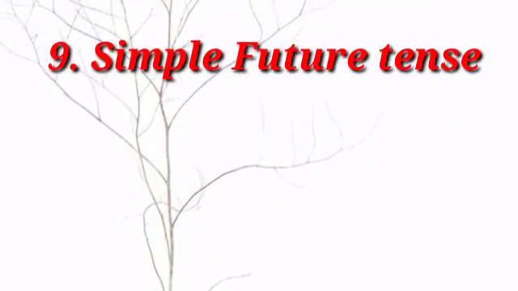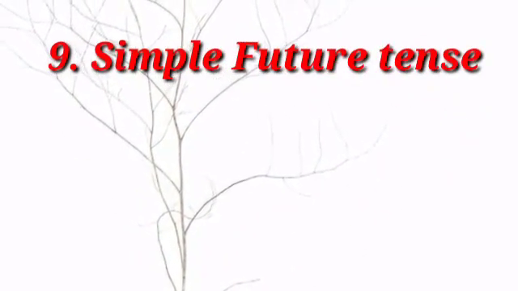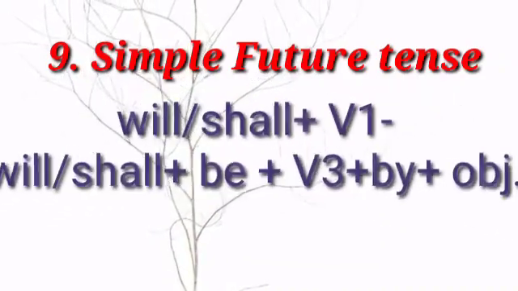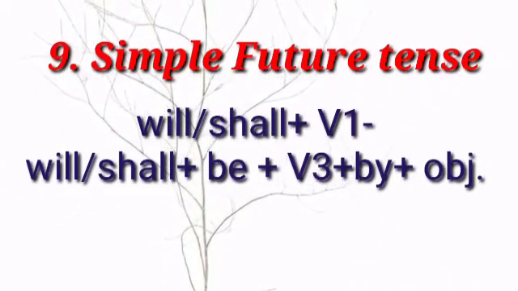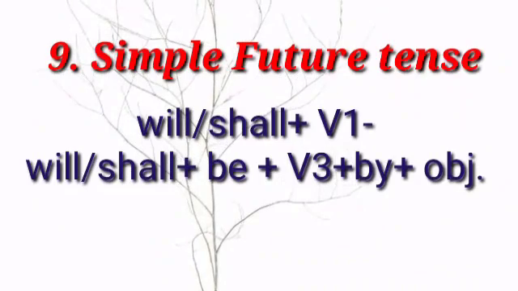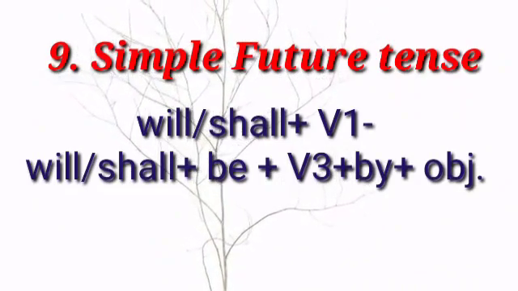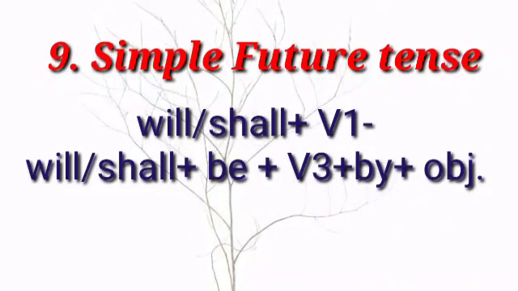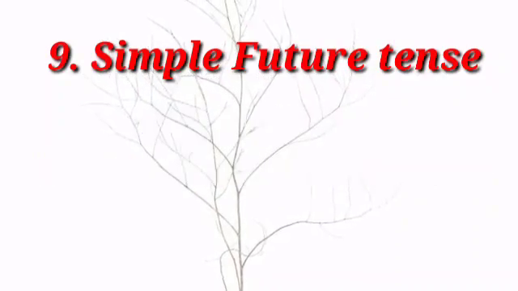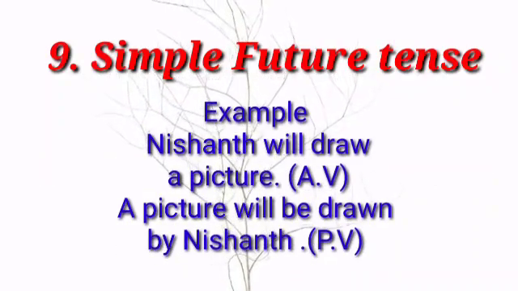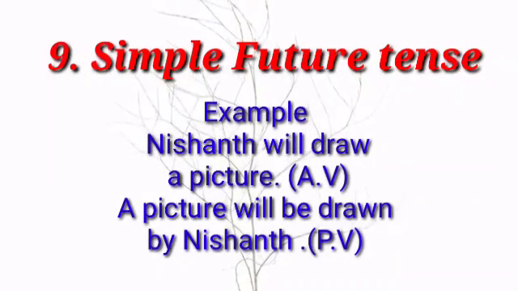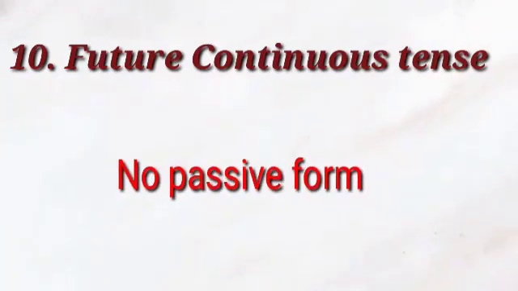Next, we will move on to future tense, simple future. The format for simple future in active form is will or shall plus V1. This changes into will or shall plus be plus V3 plus by plus object. Nishant will draw a picture. A picture will be drawn by Nishant. Next, future continuous tense. For this also there is no passive form.